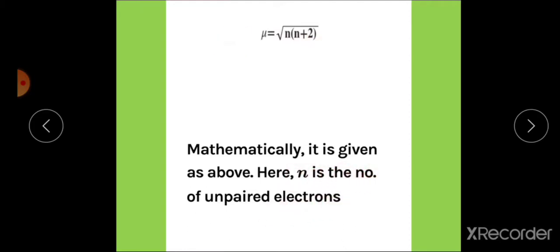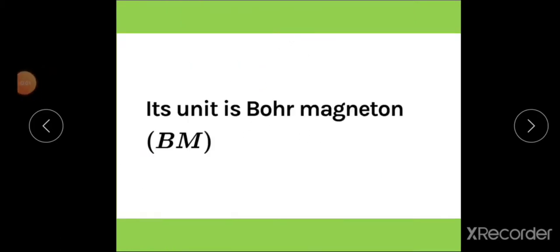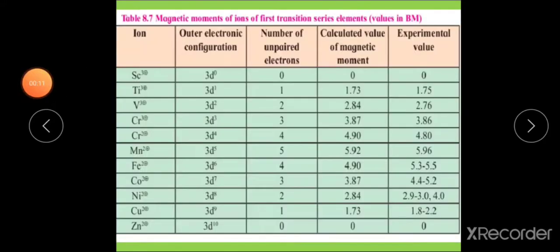This is the spin only formula. This magnetic moment is denoted by mu and expressed in Bohr magneton. Its unit is BM, Bohr magneton.